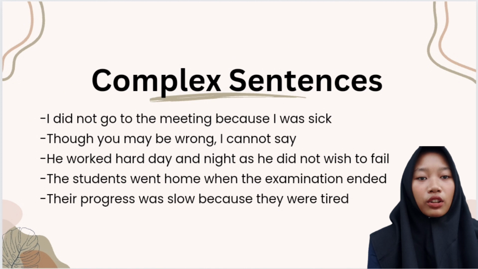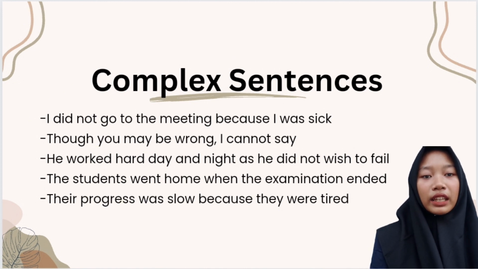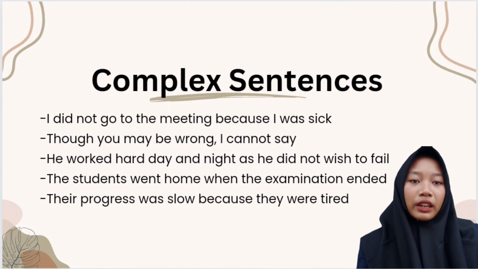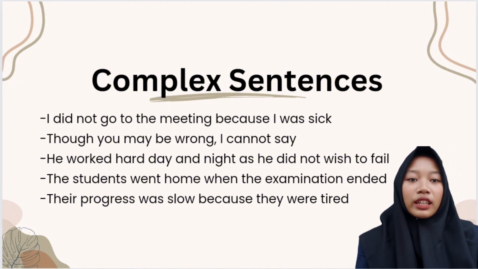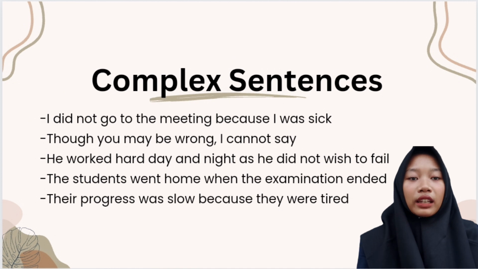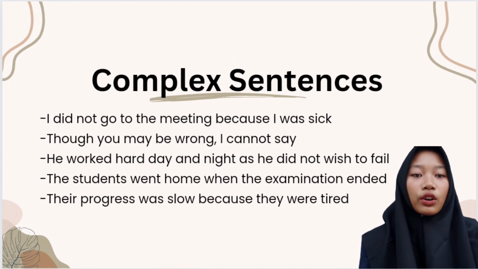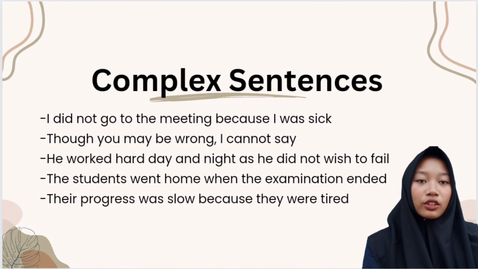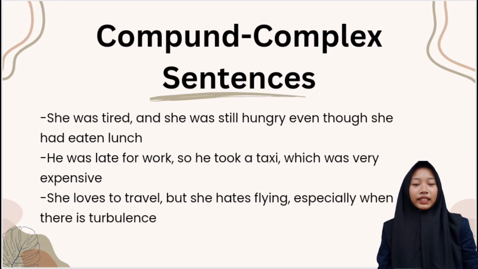Their progress was slow because they were tired. The independent clause is their progress was slow, and the dependent clause is because they were tired. The dependent clause is introduced by the subordinating conjunction because, which shows the cause of the situation in the independent clause. For compound-complex sentences, here are some examples.